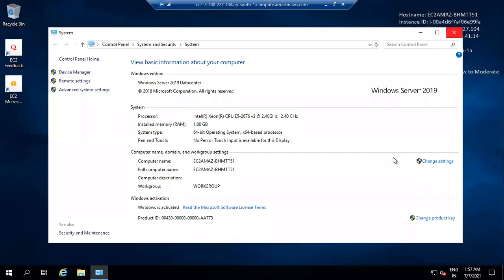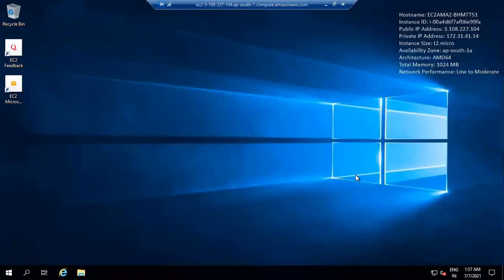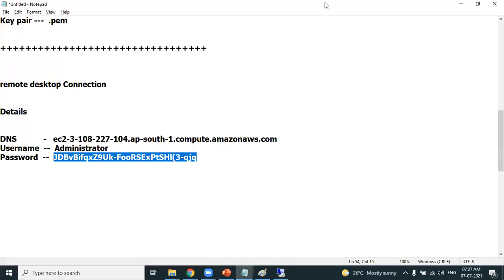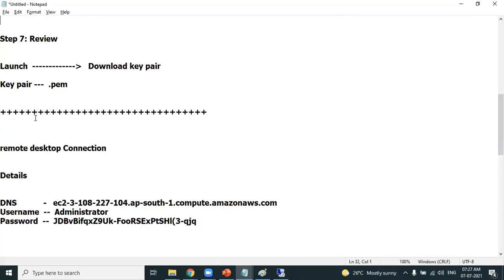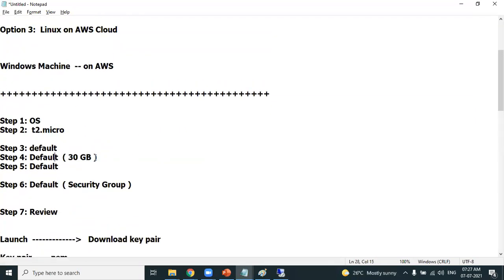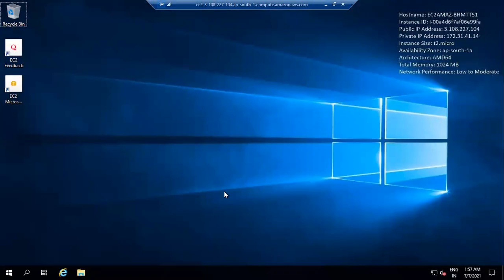Okay, and how much storage? Storage is nothing but hard disk. All the details are clearly mentioned in the 7-step process. I hope you are very clear. How much storage? Storage is nothing but the hard disk. The 1 GB RAM is not storage, it's RAM. The storage is 30 GB. Can we verify it? Yes.